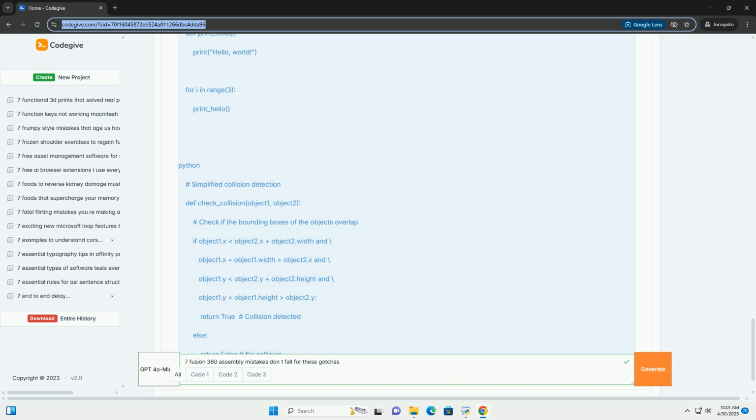6. Improper use of copy/paste versus patterns, duplication dilemmas. The mistake: copying and pasting components repeatedly instead of using patterns, or vice versa, using patterns for something that is unique. Why it hurts: difficult to update. If you copy and paste a component multiple times, and then need to change the original component, you'll have to manually update each copy.